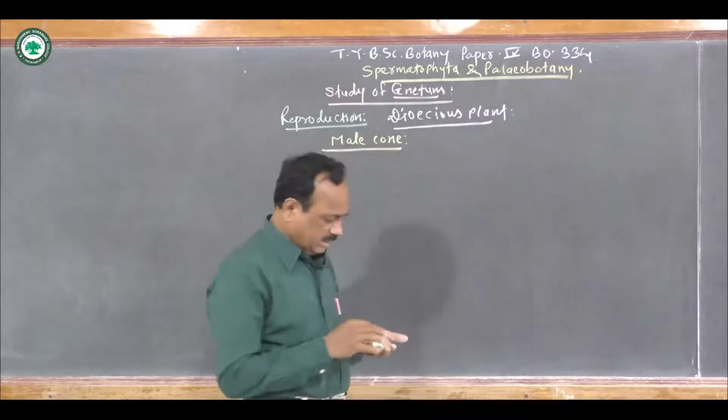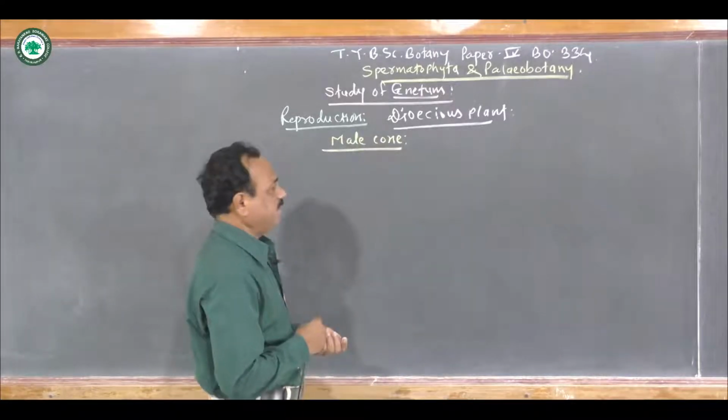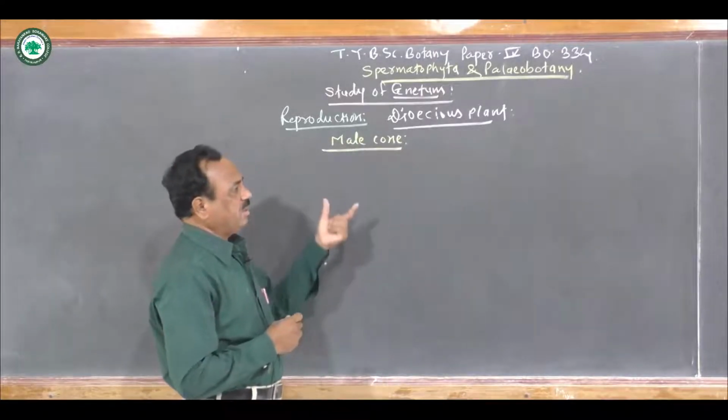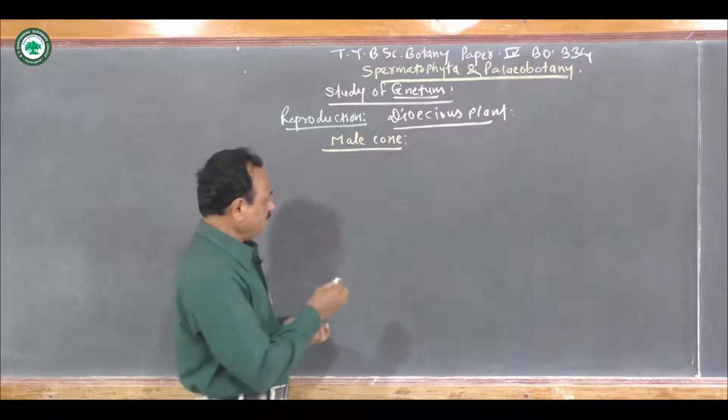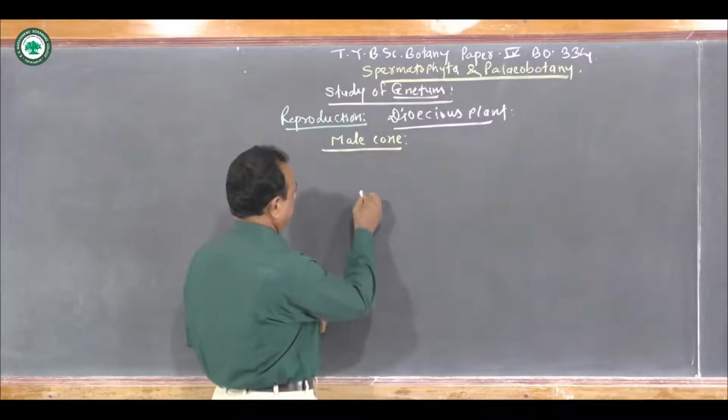Now if we see this male cone, this male cone or male strobilus shows the presence of nodes and internodes.